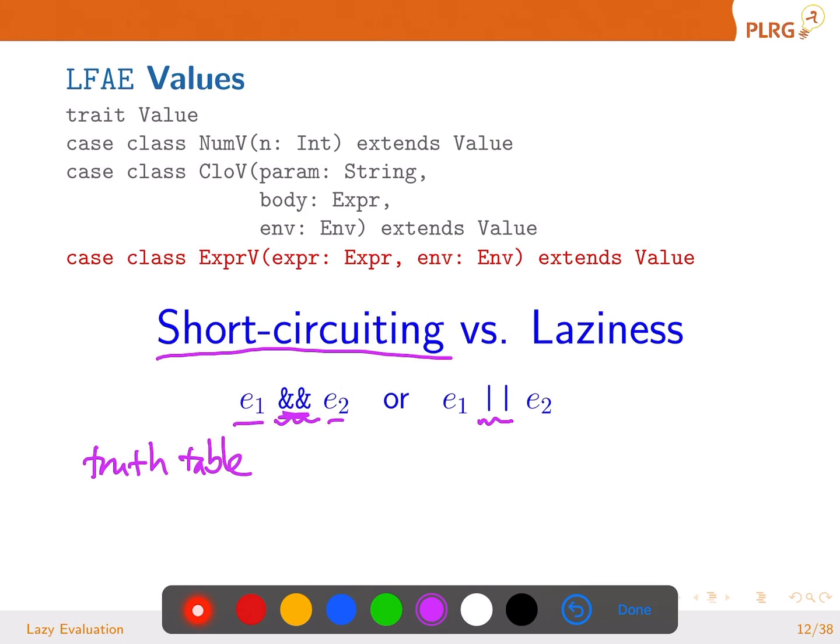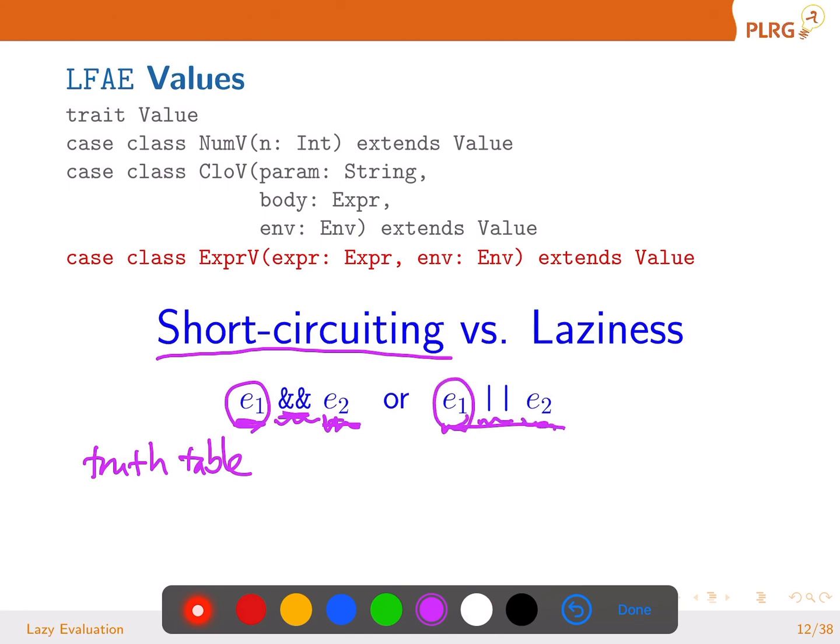If one of E1 or E2 is false, it's going to be false. It's true only when both are true. And with this logical OR, if one of them is true, it's going to be true. It's going to be false only when both of them are false, right? So as soon as we know one is false, we do not even need to evaluate E2 in mathematics. In this logical OR, as soon as E1 is true, we do not need to evaluate E2 in mathematics because